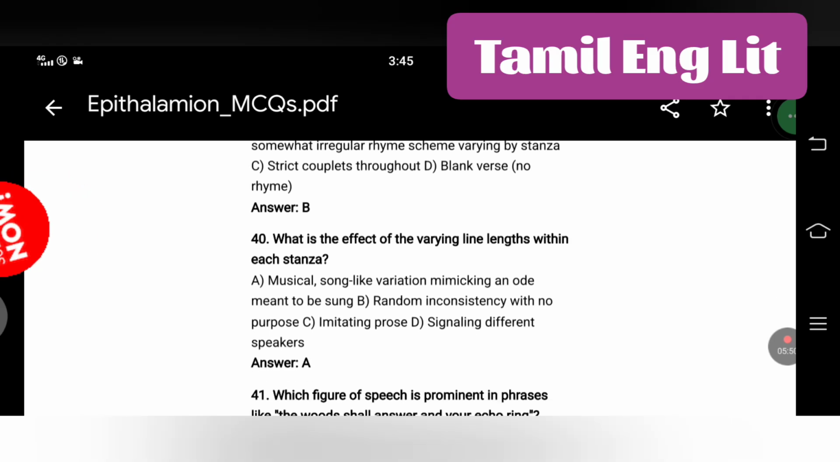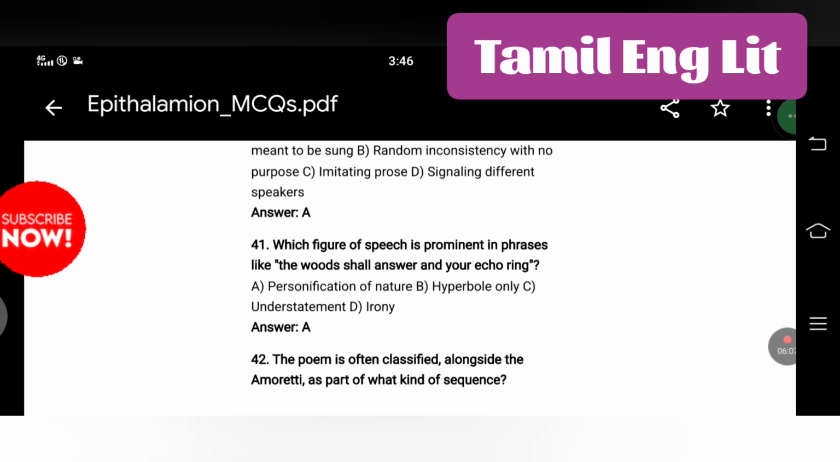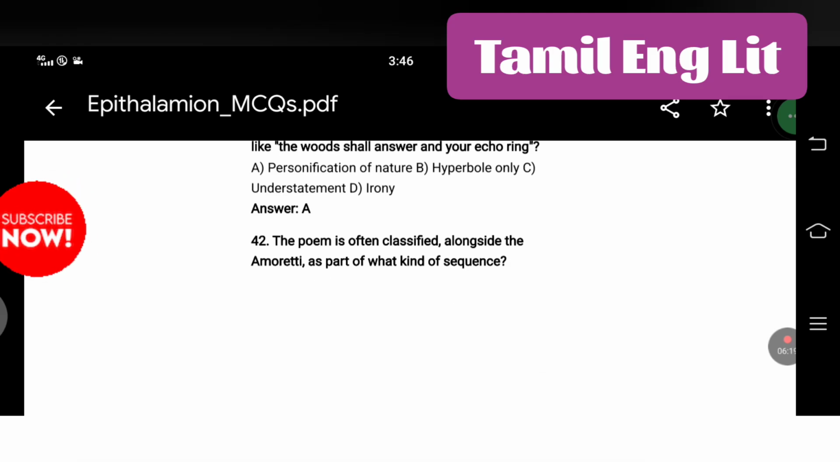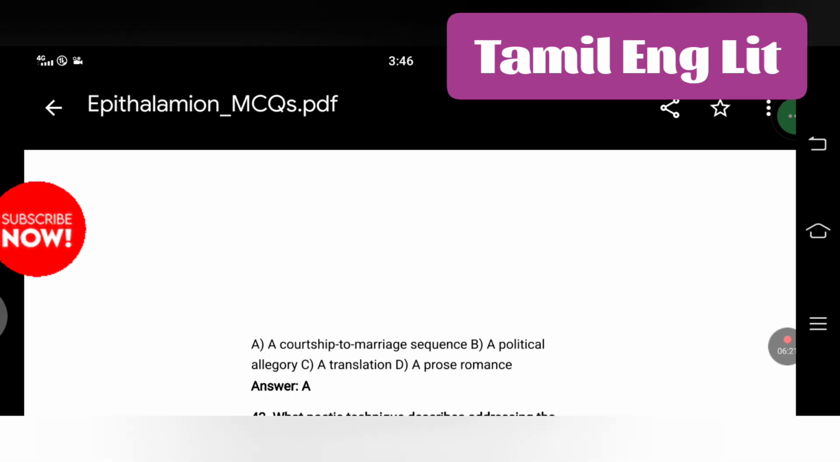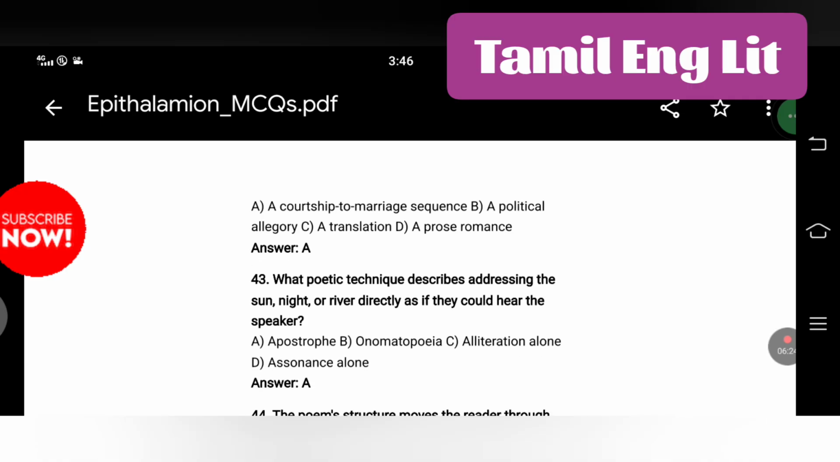What is the effect of the varying line lengths within each stanza? Musical, song-like variation, mimicking an ode, meant to be sung. Which figure of speech is prominent in phrases like "the woods shall answer and your echo ring"? Personification of nature. The poem is often classified alongside the Amoretti as part of what kind of sequence? A courtship to marriage sequence.